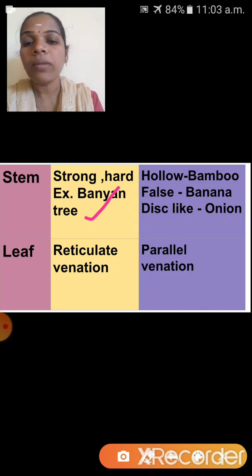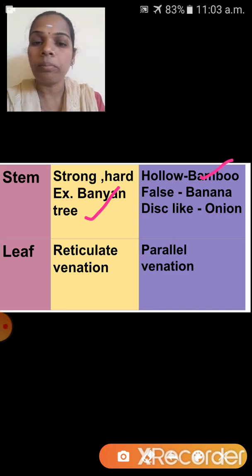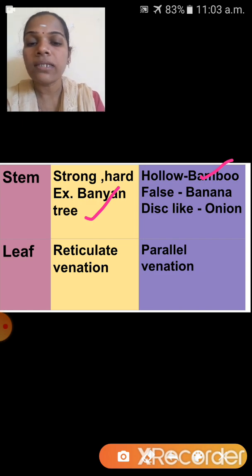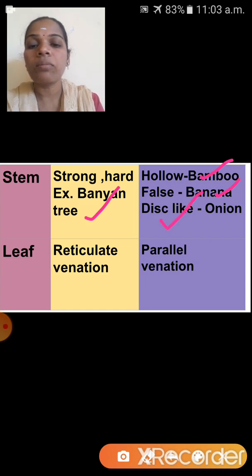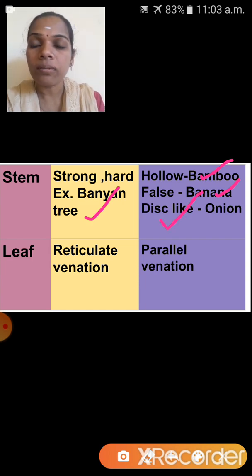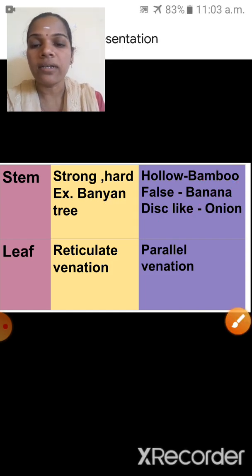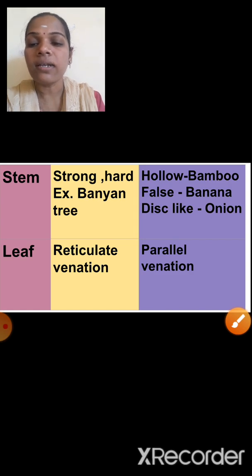Next one is monocotyledonous. Some plants have hollow stem. The example is bamboo. And some plants have false stem. Here the example is banana. And the disc-like stem is also there in some monocotyledonous plants. The example is onion. Okay, next one is leaf.